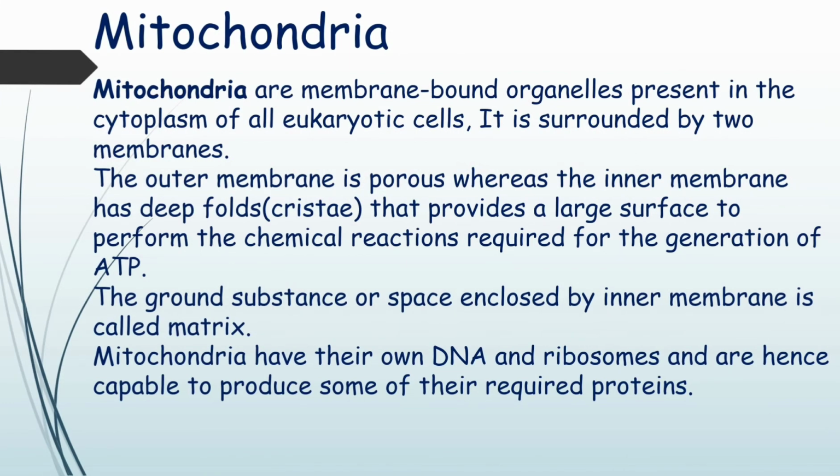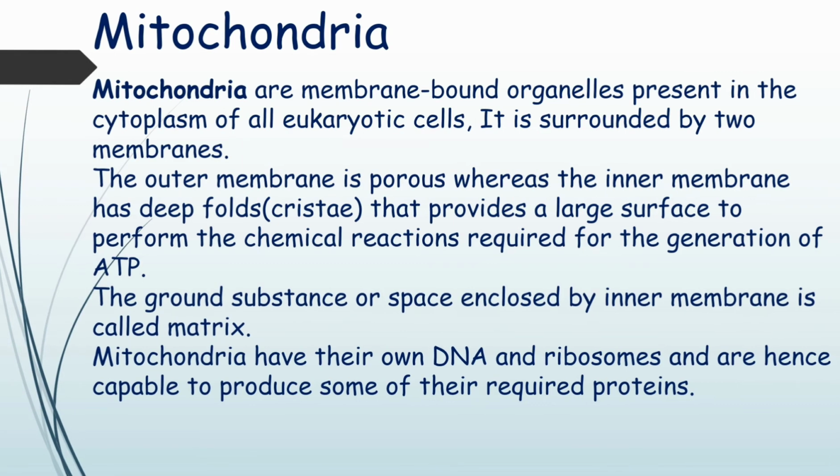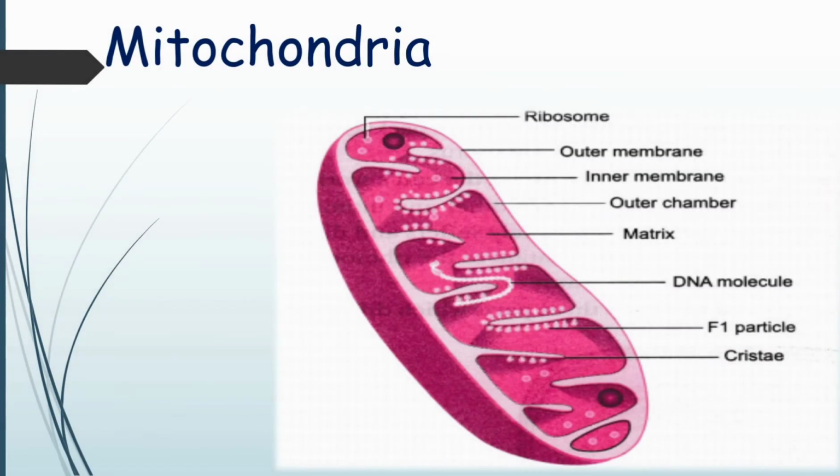Mitochondria. Mitochondria are membrane-bound organelles present in the cytoplasm of all eukaryotic cells. It is surrounded by two membranes. The outer membrane is porous, whereas the inner membrane has deep folds called cristae that provide a large surface to perform chemical reactions required for the generation of ATP. The ground substance or space enclosed by membrane is called a matrix. Mitochondria have their own DNA and ribosomes and are hence capable of producing some of their required proteins.